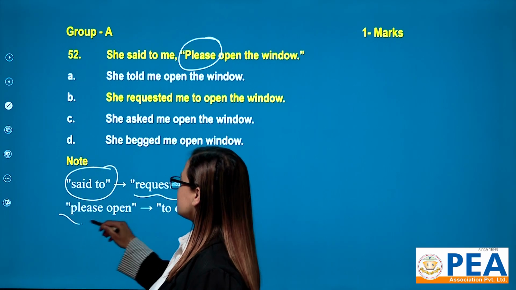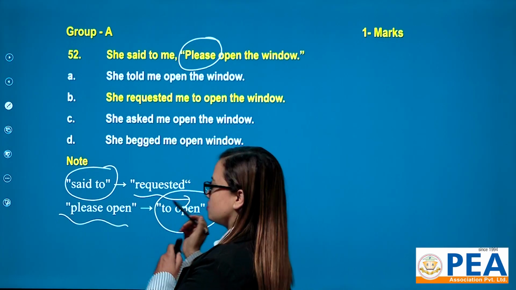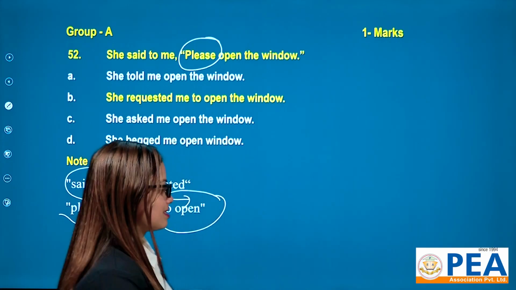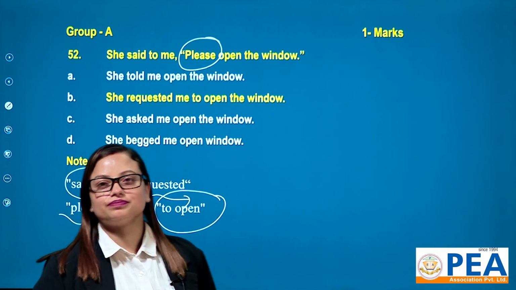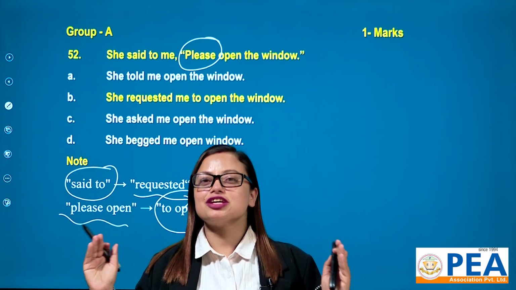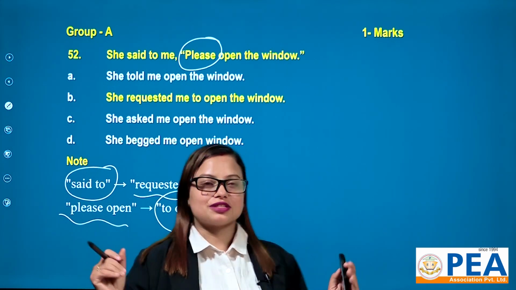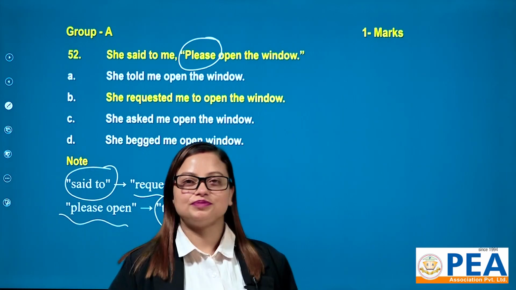And please open, I have taken this please open to open. I have replaced it. Now look at here. She requested me to open the window. The meaning is same. You can't change the meaning. You must establish the same meaning. That's why she requested me to open the window.